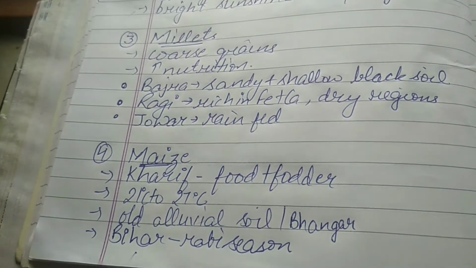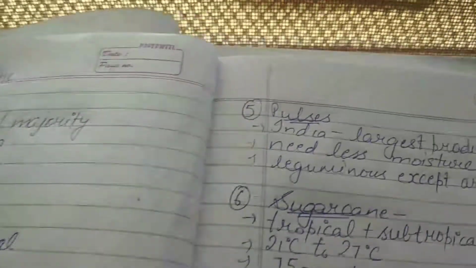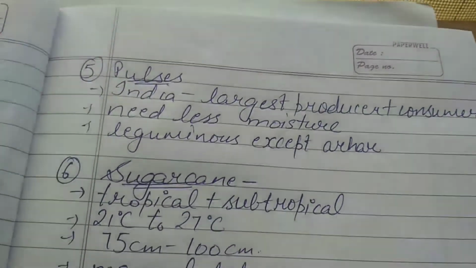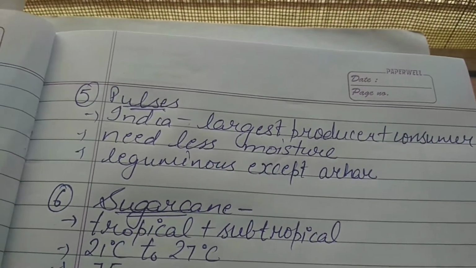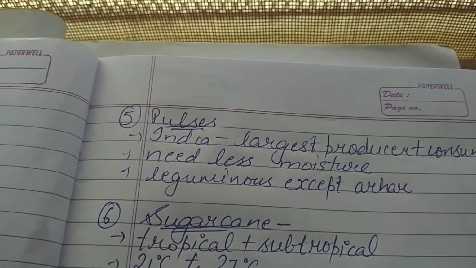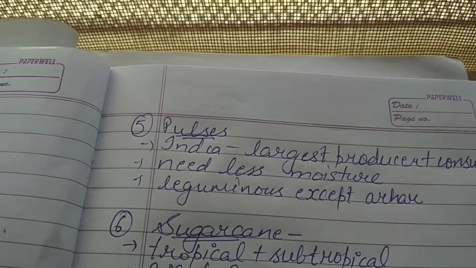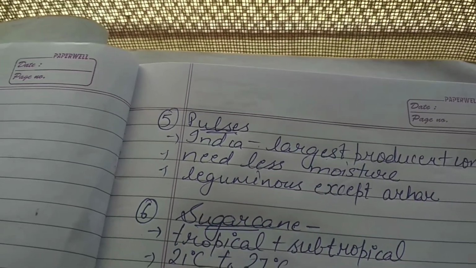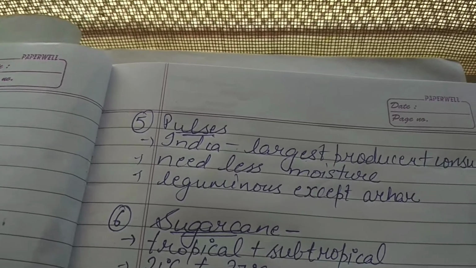Moving on to pulses. India is the largest producer as well as consumer of pulses. Pulses need less moisture for their growth. All the pulses are examples of leguminous crops, that is they can convert atmospheric nitrogen into useful nitrates and increase the fertility of soil, but there is one exception, that is arhar.